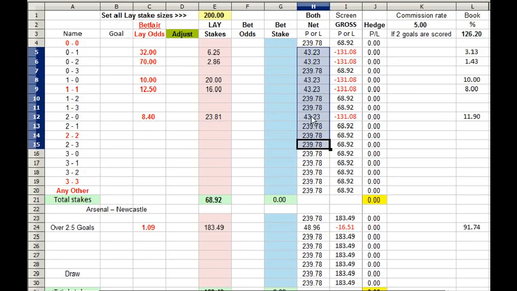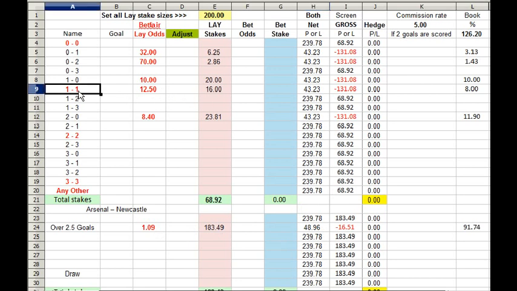Now Dutching is not usually quite as efficient as hedging, so if we didn't want to do that and lose commission across both markets, we could simply bet 1-all, and we should get a similar result with quite a little bit more profit. So we'll just delete that now.